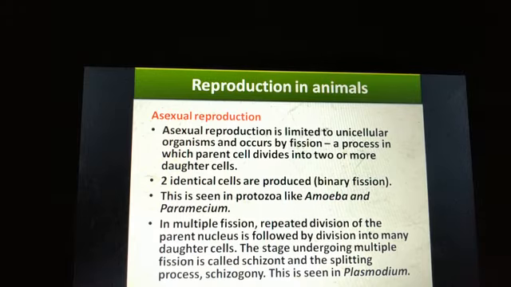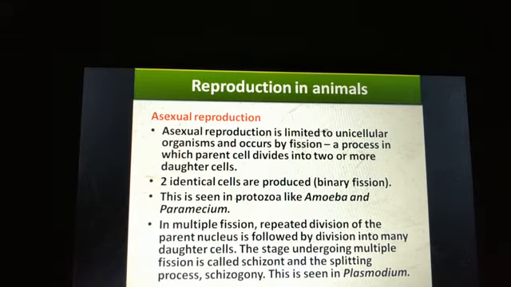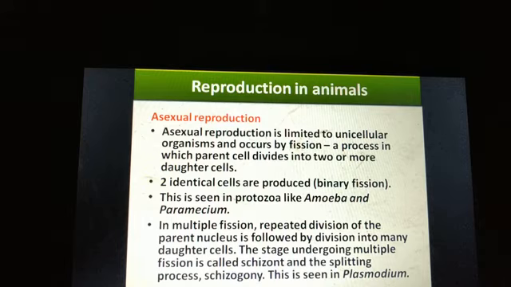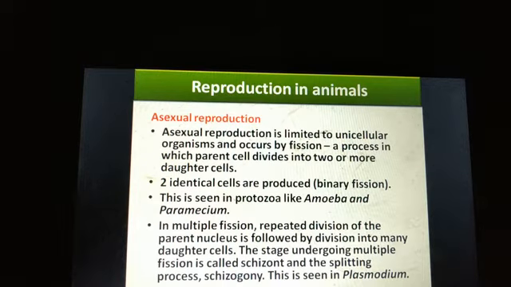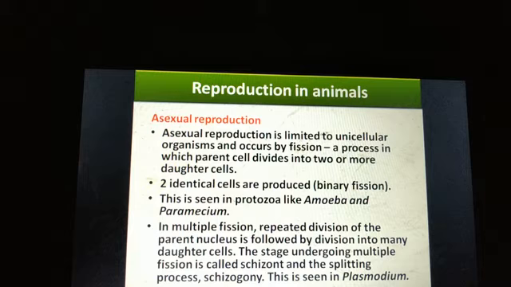Asexual reproduction is limited to unicellular organisms and it occurs by a process called fission. It can be binary fission or multiple fission. So what is fission? A process in which the parent cell divides into two or more daughter cells.